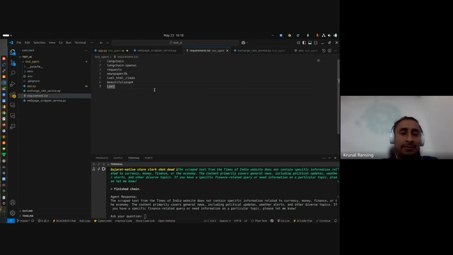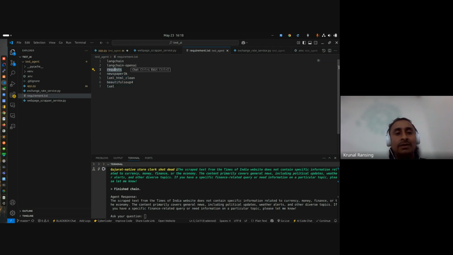Then the LLM. We have lots of options: OpenAI, DeepSeek, Google Gemini, and many others. We are going to use OpenAI. There is a reason for it also, and I will explain in detail why I'm using OpenAI. The rest of the things are just modules.